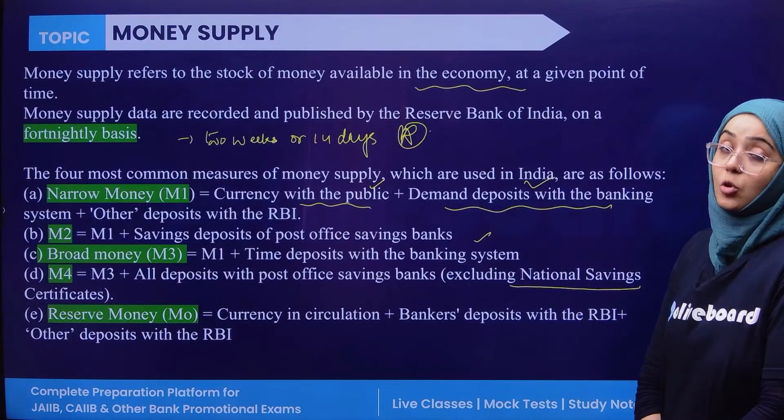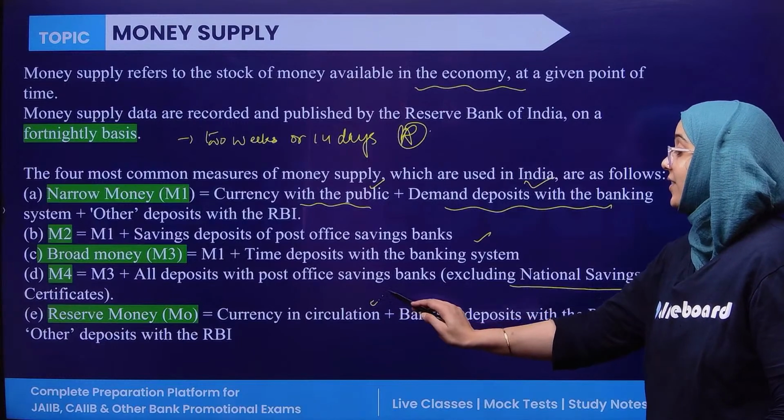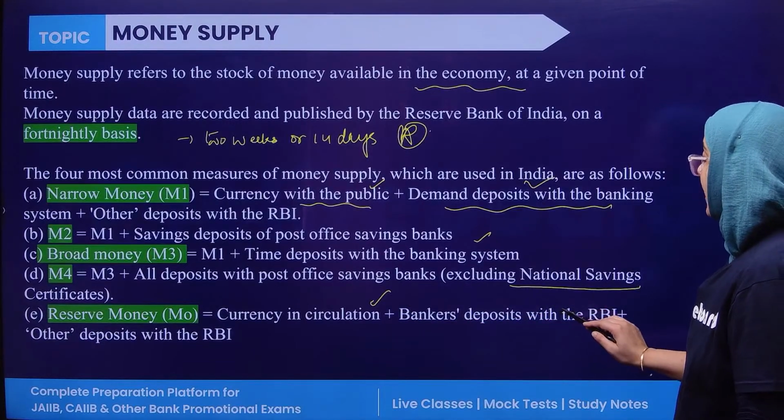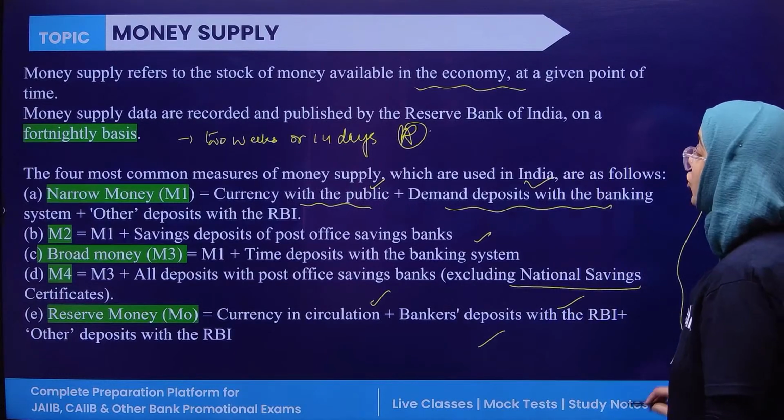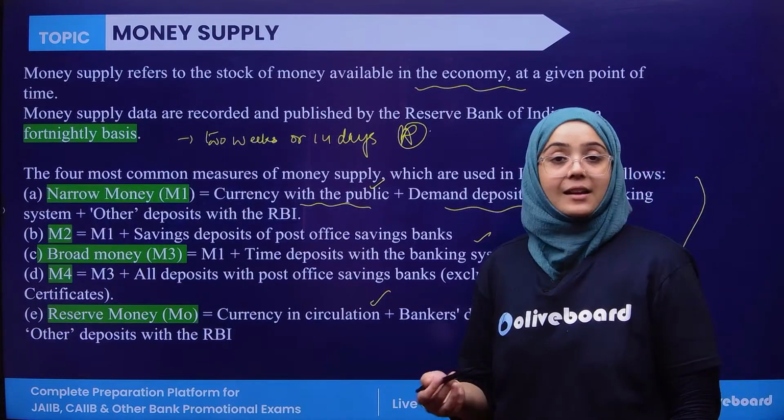Reserve money is considered to be M0: whatever currency is in circulation right now, plus bankers' deposits with RBI, plus other deposits with RBI. So these are the most common types of money terms that are used.